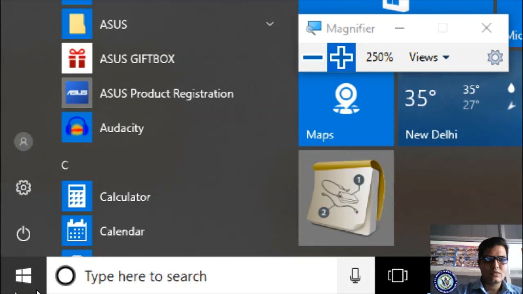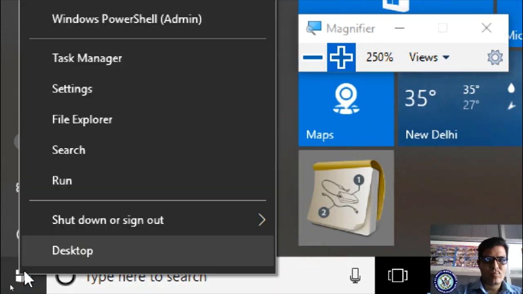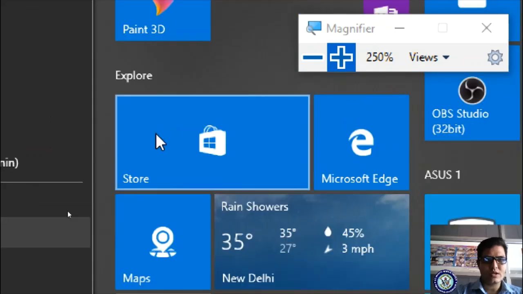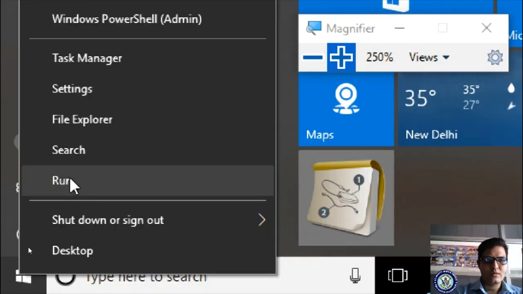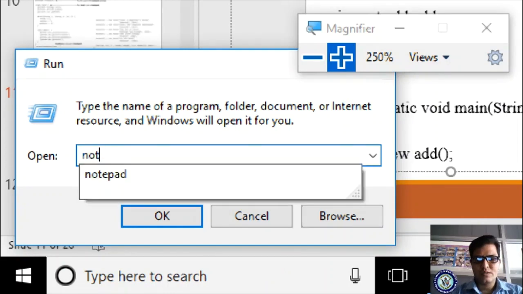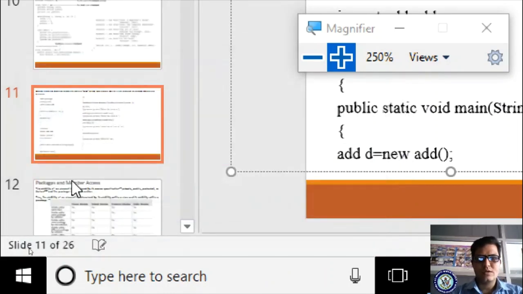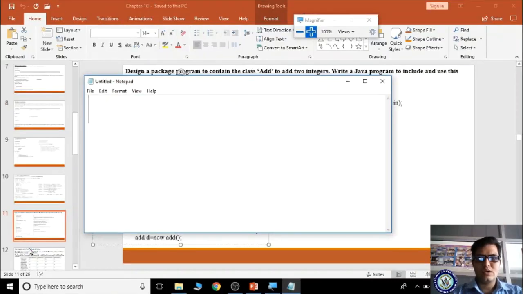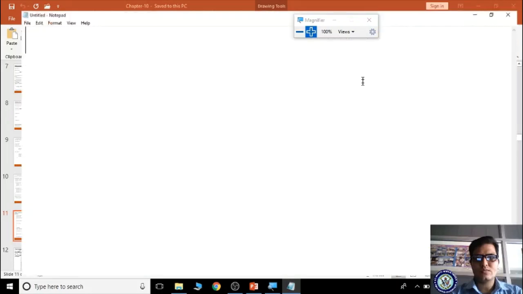Coming here, I'm right clicking, taking Run, taking Notepad, and I'm pasting the code.